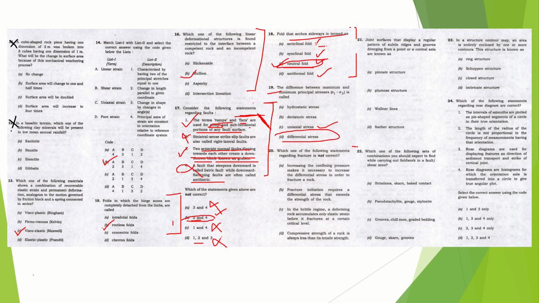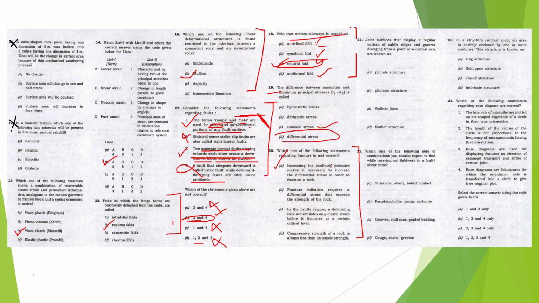Which one of the following statements regarding fracture is not correct? So it is asking which of these is not correct. Increasing the confining pressure makes it necessary to increase the differential stress in order to fracture a rock. That is correct.